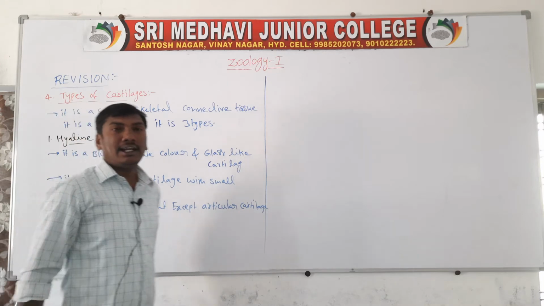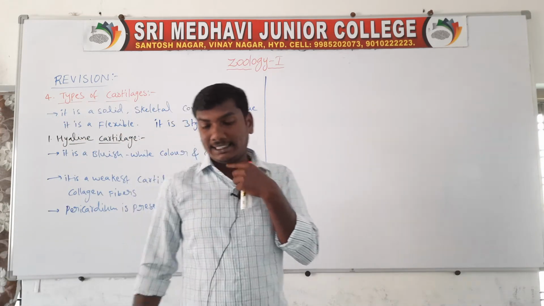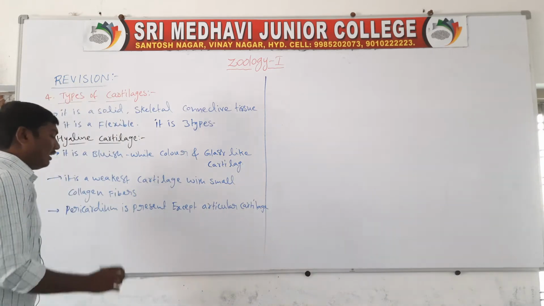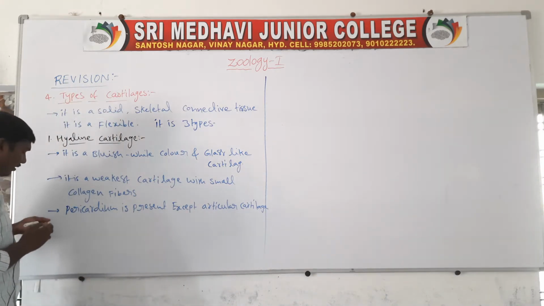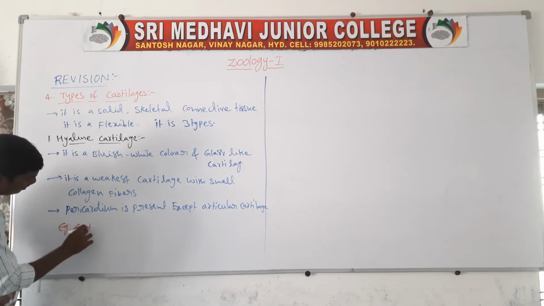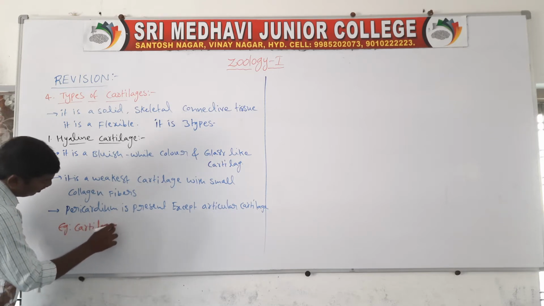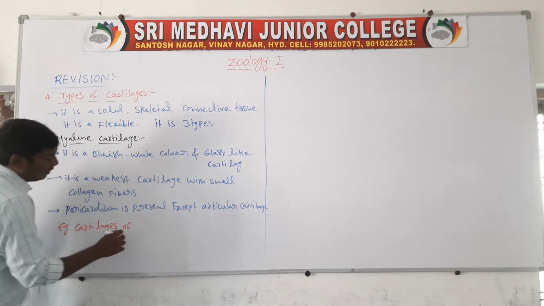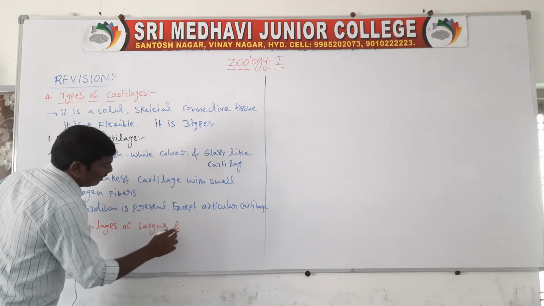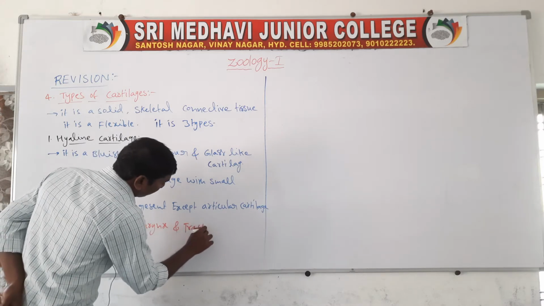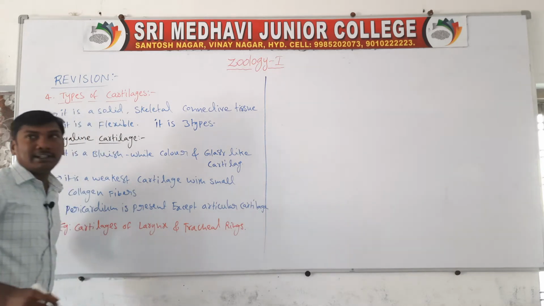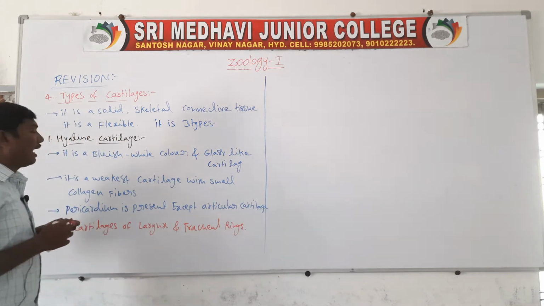Example, the cartilages of the larynx and tracheal rings. So they are the hyaline cartilage.